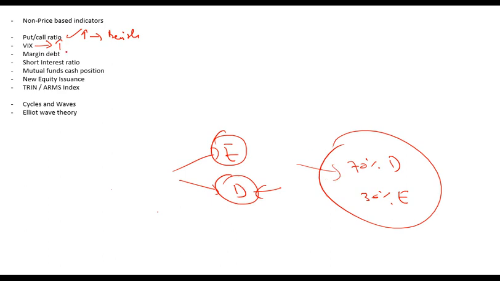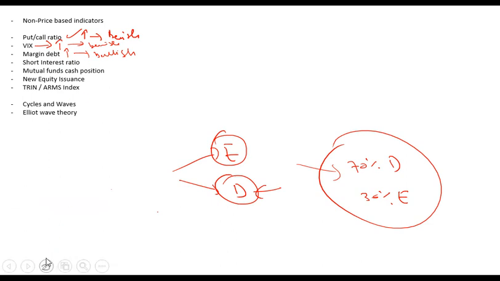If this margin debt is going up, that means investors are borrowing money to invest. And if they are borrowing money to invest, that means they are very positive about the future. They think the market will go up. So if margin debt increases, that is a bullish signal. It means that investors expect the market to go up in future.